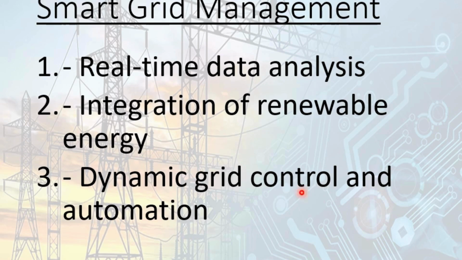Then dynamic grid control and automation. The grid control can be made possible in real time, because with renewable energy, for example a solar power plant, it will produce more energy during the daytime, and that is dynamic. During daytime it will produce more energy, during night time it reduces, and there is no production of electricity in the solar power plant. So that is a dynamic situation. In this dynamic situation, we have to control the grid with the help of automation. This is made possible with the help of artificial intelligence.